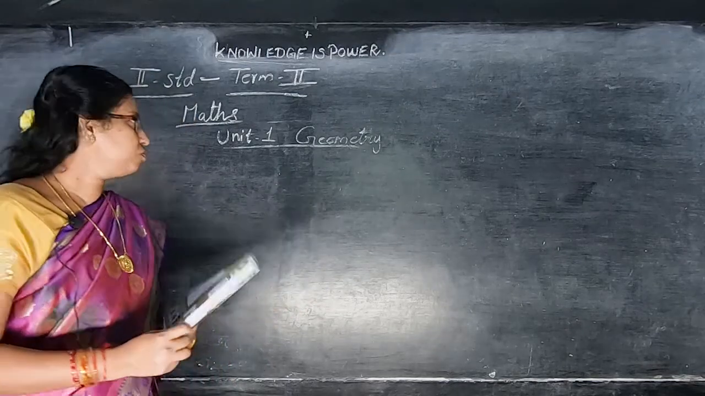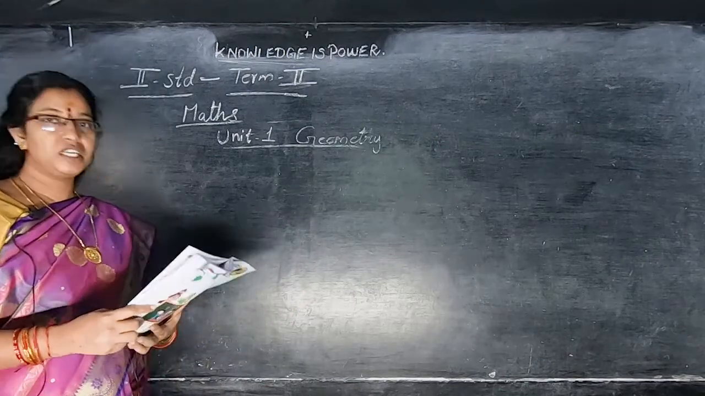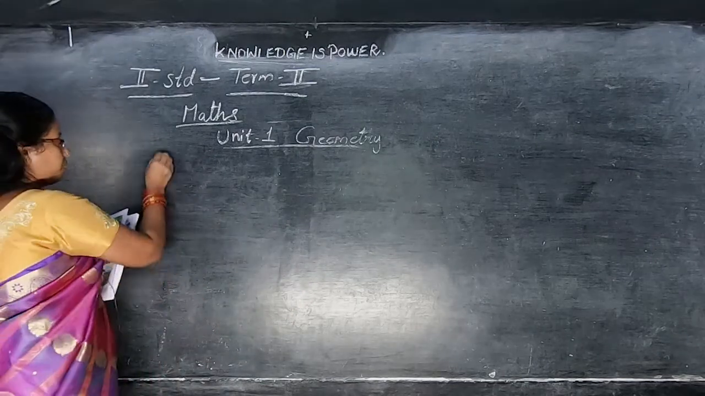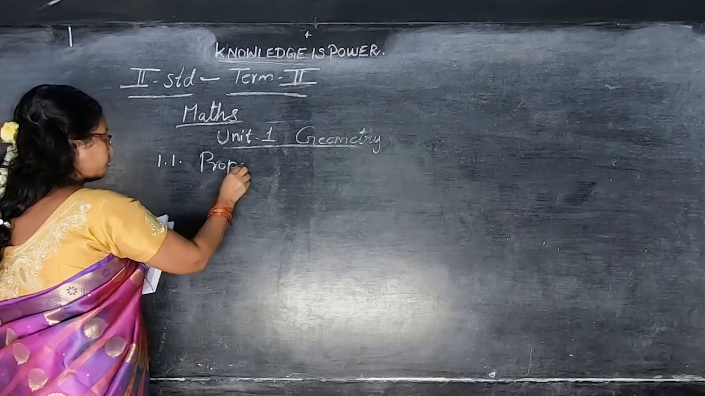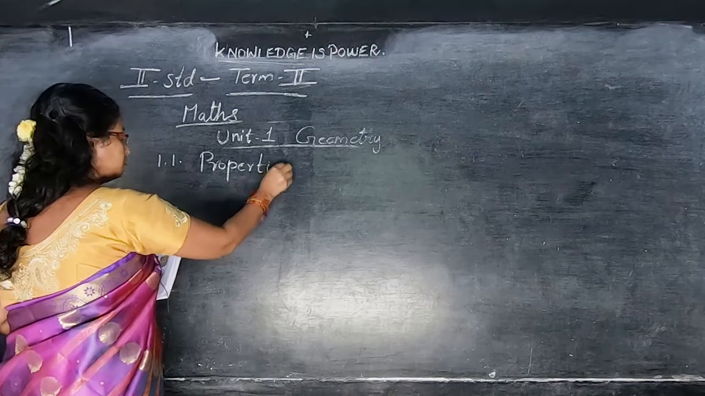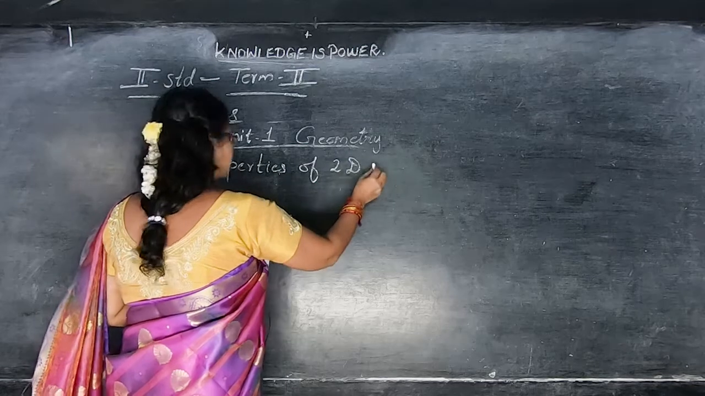See children, first, unit 1 is geometry. We are going to see the properties of 2D shapes. 1.1 is properties of shapes.